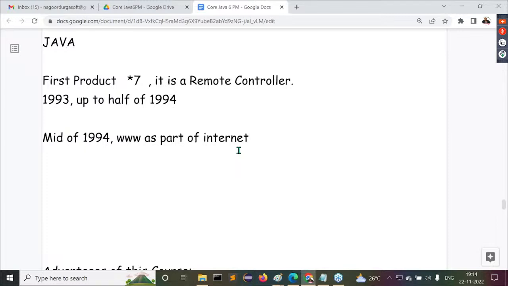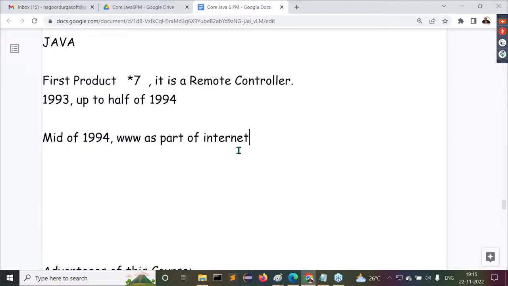We had to wait. Nowadays we have 4G, 5G spectrums, but initially think of it as 1G. But by that time, it was a great thing, right? It's a new innovation. Anyway, in 2001, 2002, the internet era started in India. But outside, in mid 1994, there was a huge demand for www as part of the internet.